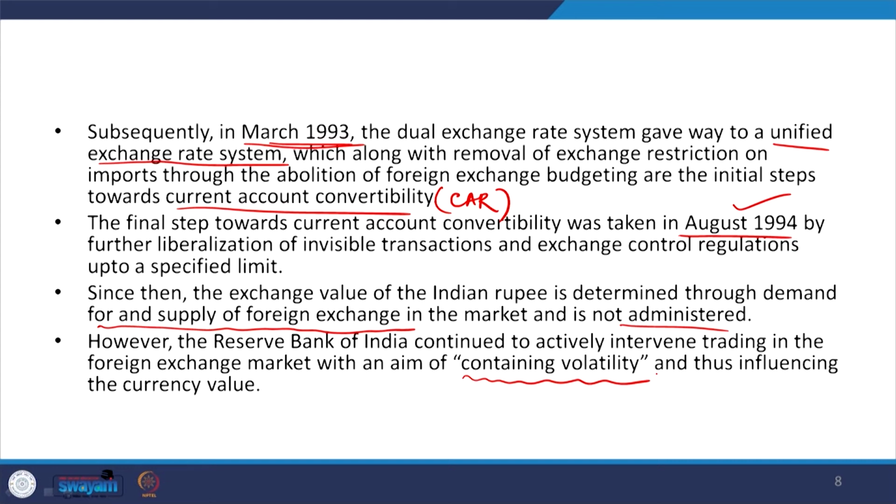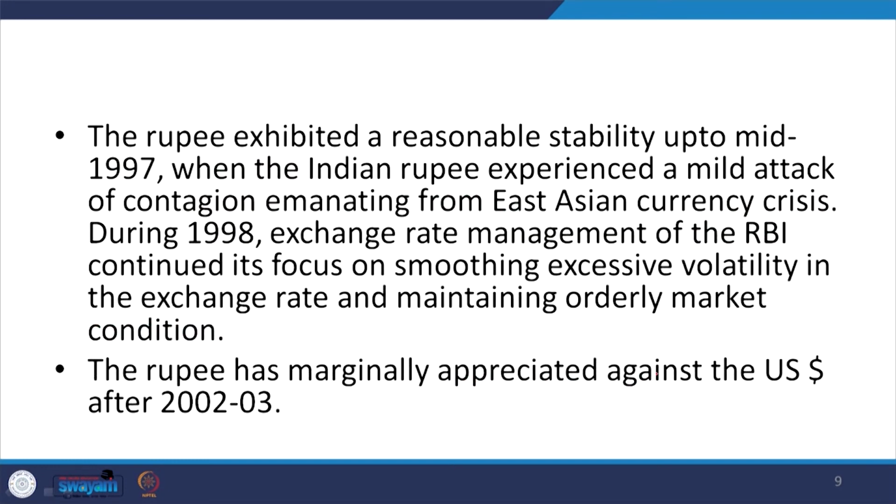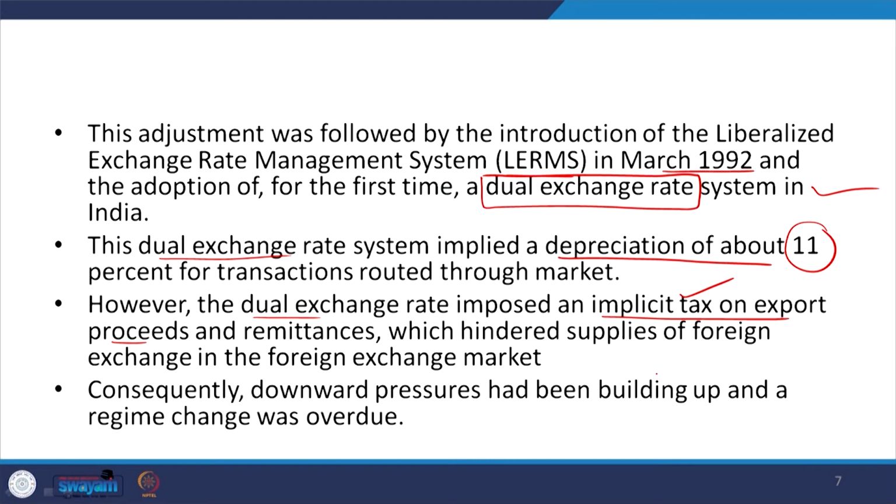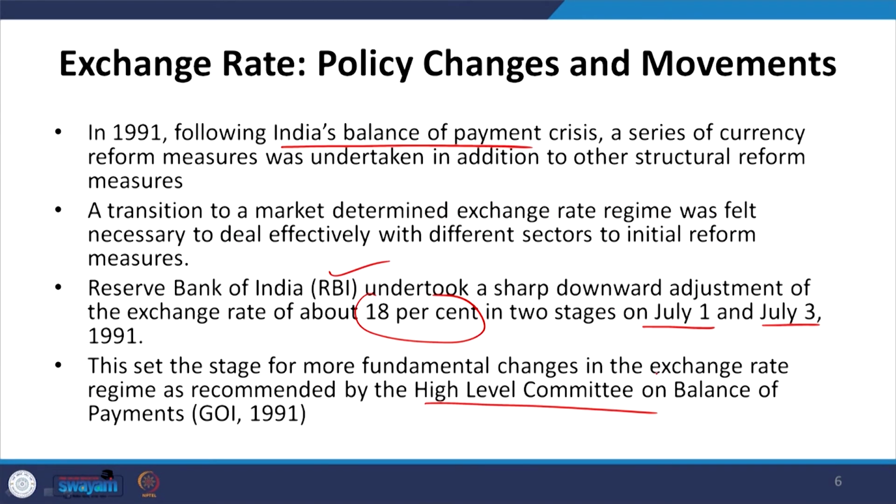All right. There are a couple of points we have taken down, and that is very important. So, dual exchange rate, then unified exchange rate system, then current account convertibility. From here we discuss LERMS. I will mention one by one.